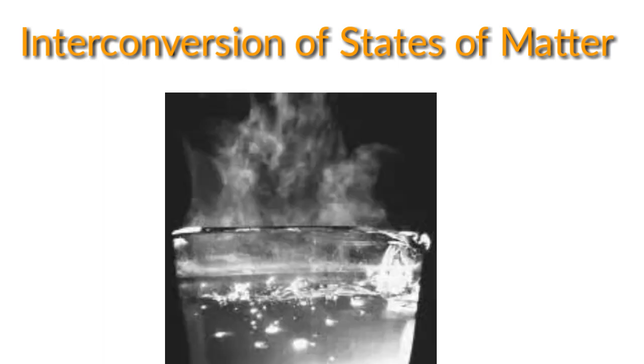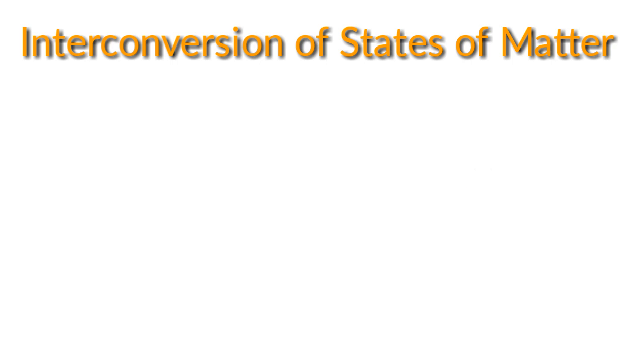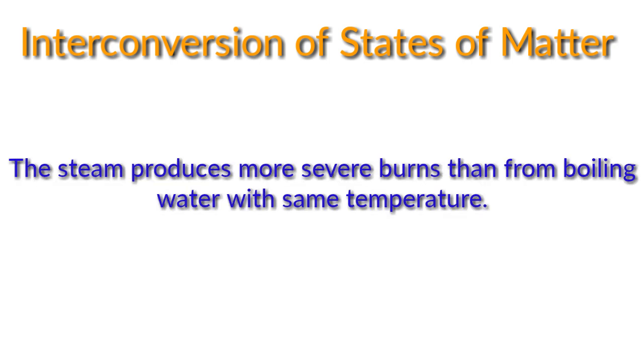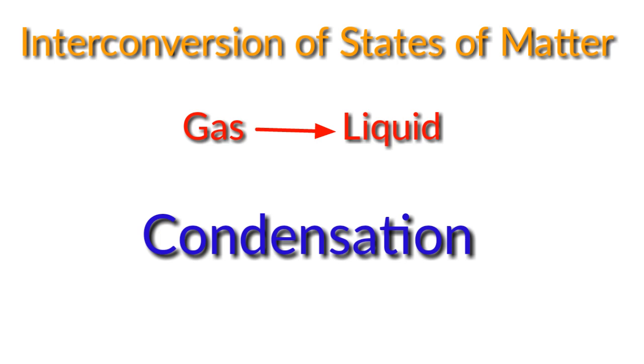Particles in steam, that is in water vapor, at 373 Kelvin or 100 degrees Celsius have more energy than water at the same temperature due to latent heat of vaporization. That is, the particles in steam have absorbed extra energy in the form of latent heat of vaporization. That is the reason the steam produces more severe burns than boiling water at the same temperature. On cooling the gas, it will convert to liquid state. This process is called condensation.